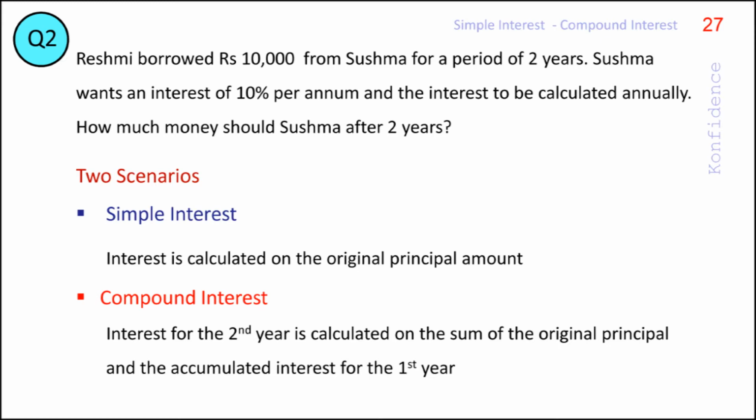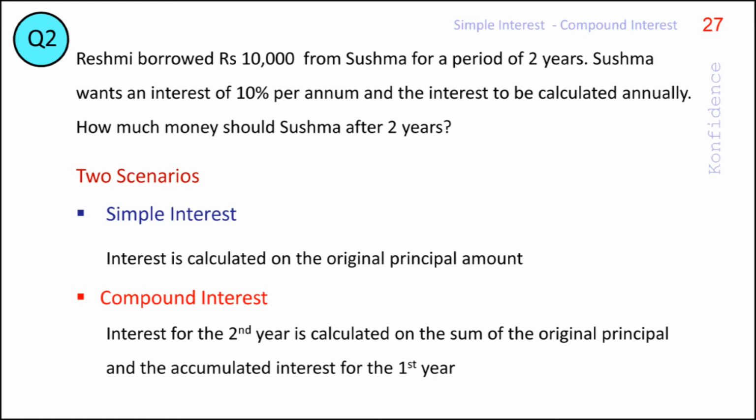This would have enabled her to get more interest than what she would have got if she had given only the principal amount to the borrower. So from the point of view of the lender, she is very much justified in asking for interest to be calculated on the accumulated interest as well.